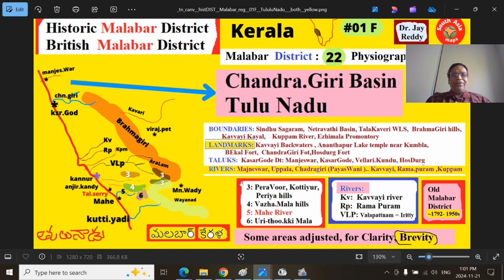And the rivers, we look at Manjeshwar River, Uppala River, and Chandragiri River. Chandragiri River is sometimes also called Payaswini River, and Kavvayi River, Ramapuram River, Kuppam River. Kuppam River is the southernmost part of the Kasaragod region, that is the Tulu Nadu. Kavvayi River, Ramapuram River, Kuppam River, they all meet together. They form a Kayal, a backwater, near Ezhimala, that is called the Kavvayi backwater region.